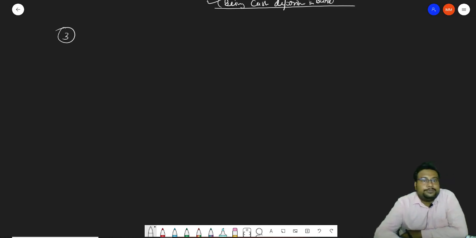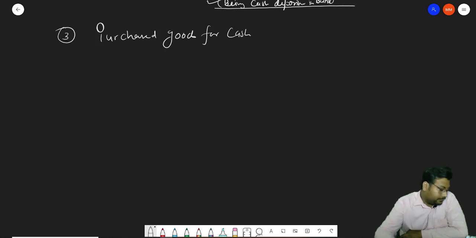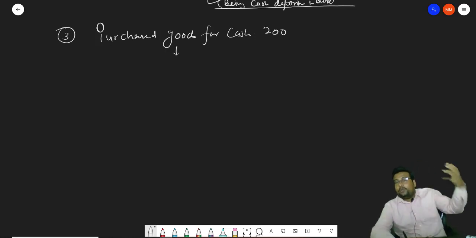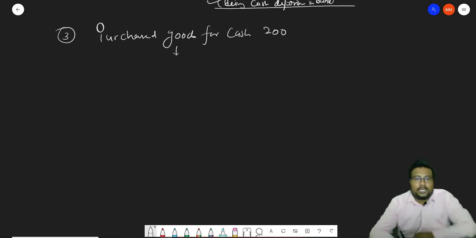Third one is, beta, purchase goods for cash 200. Now beta, look, purchase goods for cash, what thing is coming? Sir, goods is coming, because when we purchase, what thing is coming in the business? Goods are coming. Now goods is our property, so that's why it will be what, beta? Real account. And what thing is going out from business?